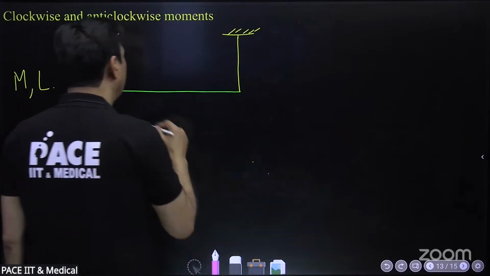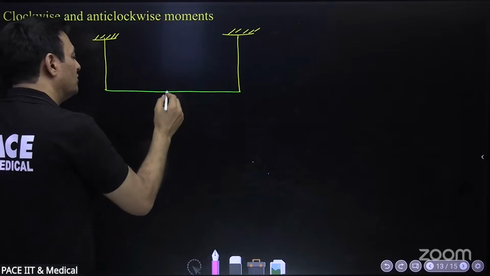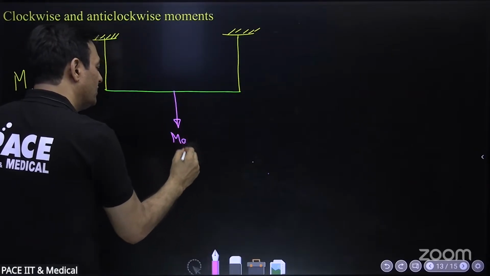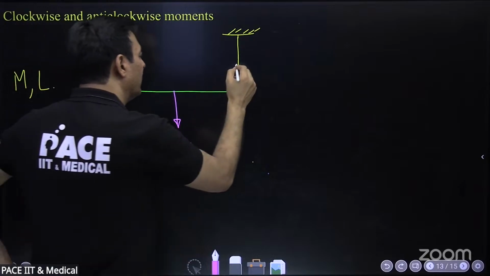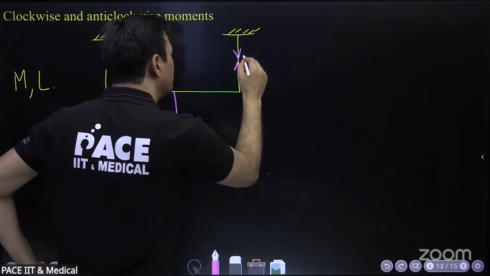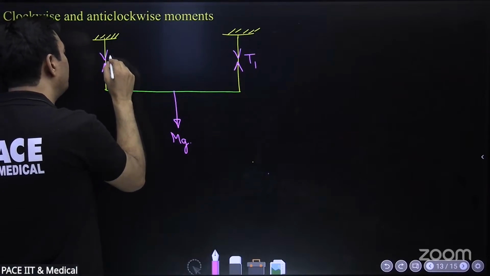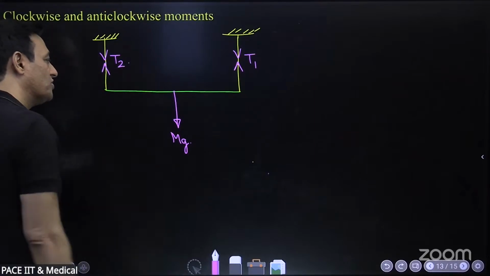If I ask you to find the tension in the strings, the rod has its mass mg acting here. Free body diagram. Tension will be acting in the strings. Suppose this is T1. Suppose this is T2. They are different strings, so I mark different tensions.